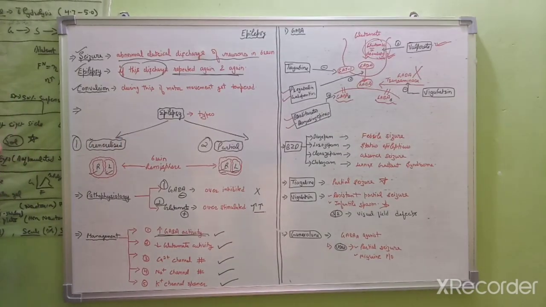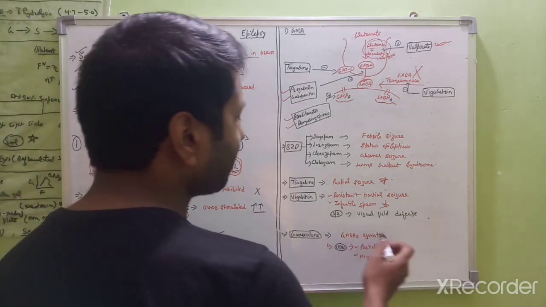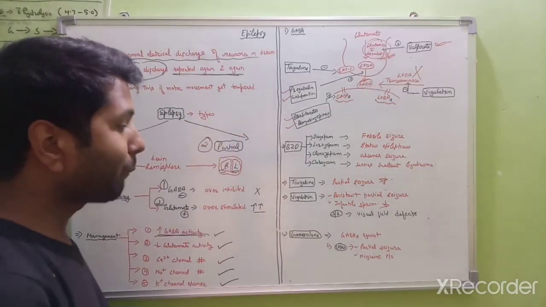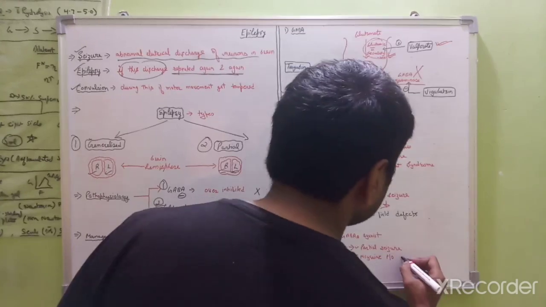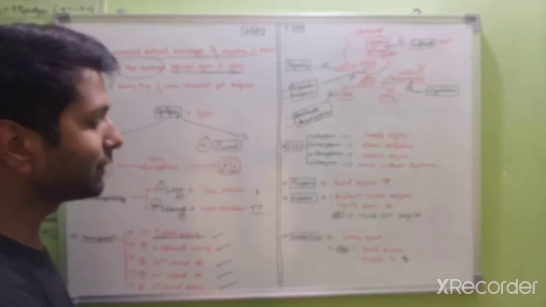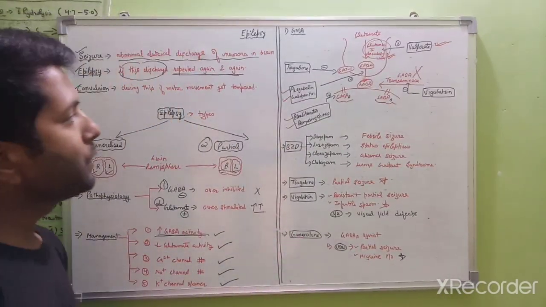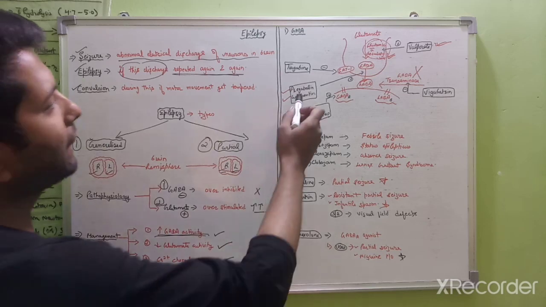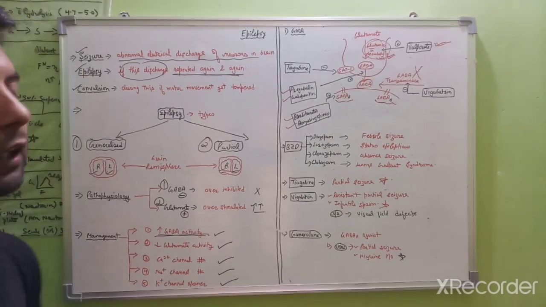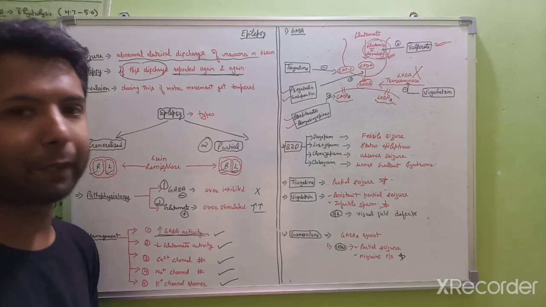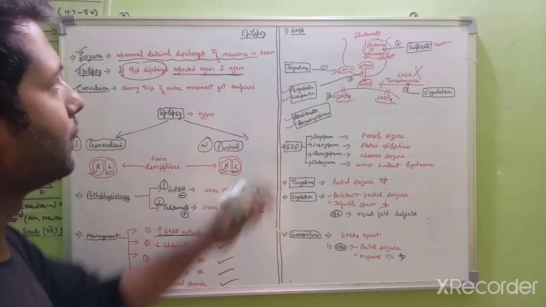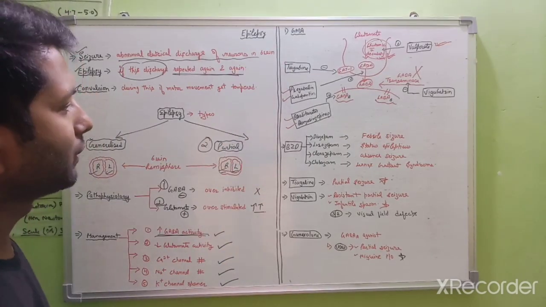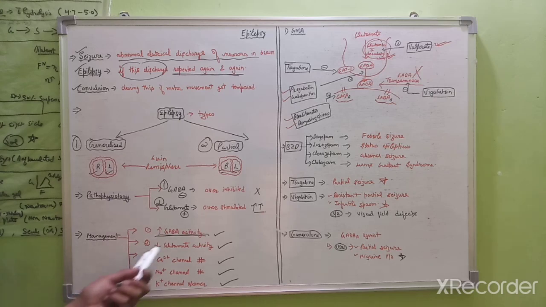Next drug is ganaxolone. It is a GABA A agonist, and it is used in partial seizure. It is also used in migraine prophylaxis, which is another use of this drug. So this is about the GABA drugs. One more point: pregabalin and gabapentin are mainly used in neuropathic pain. So that's it for the GABA analog drugs. Next we will discuss the glutamate drugs.